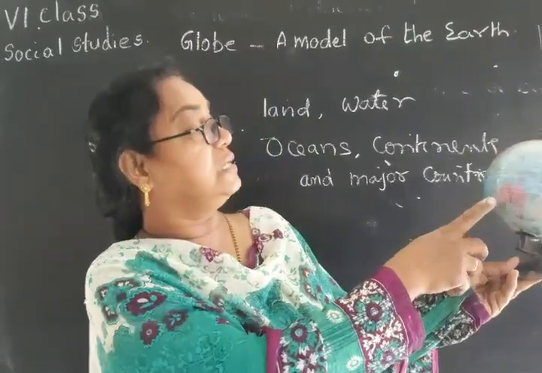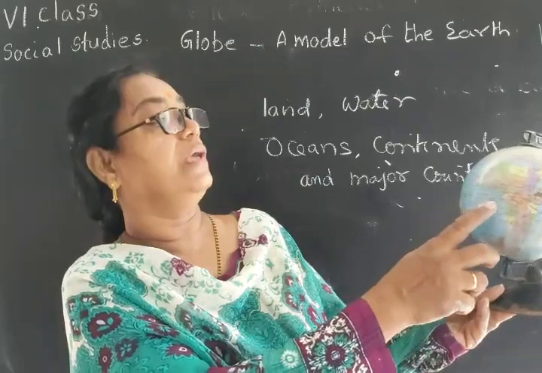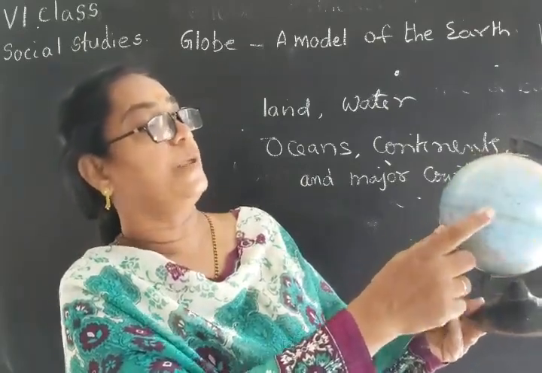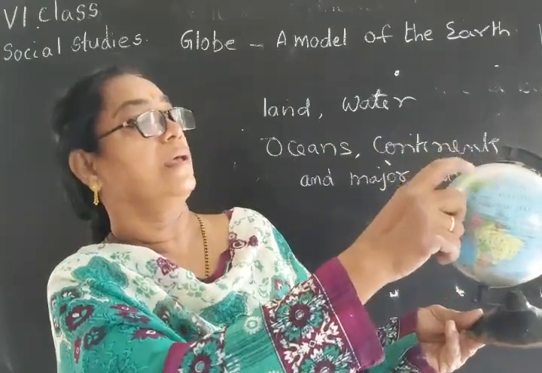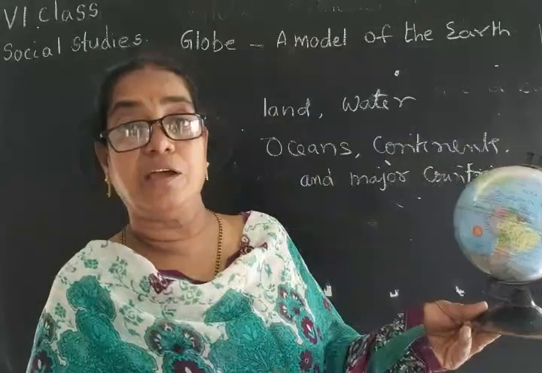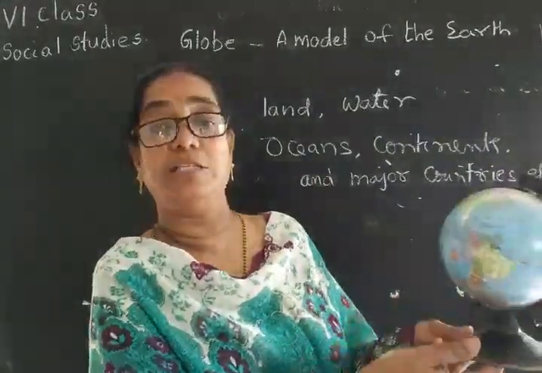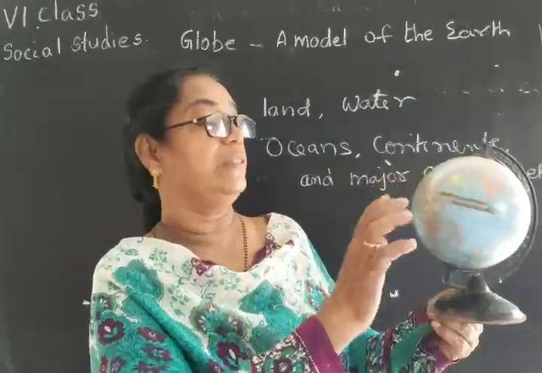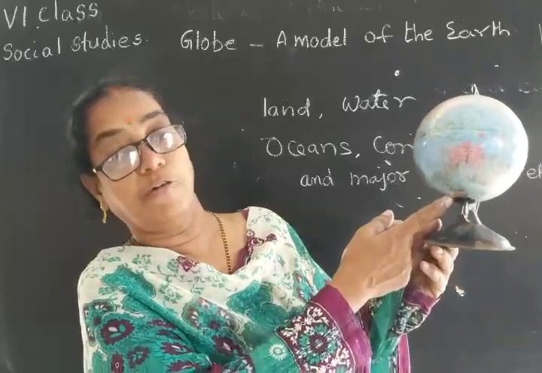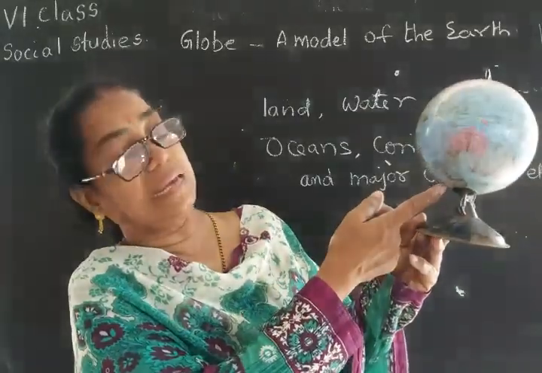Here Australia is there, some people are living. Here South America is there, here also people are living. Here Africa is there, people are also living. And here North America is there, people are also living. And they are not falling off. They stand on it. In all the places people are living in the world except Antarctica. Antarctica is at the bottom of the globe.